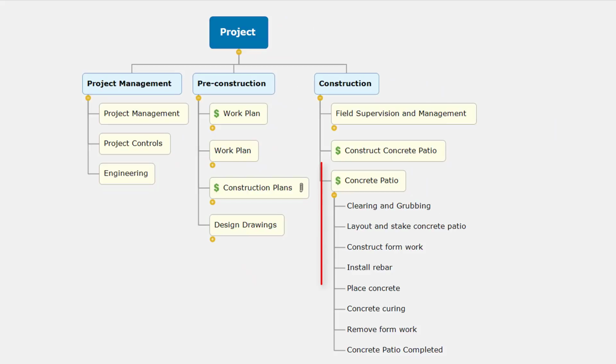In the next example for the concrete patio, I've made a decision to include activities below the work package. As you can see, I've included clearing and grubbing, layout and stake concrete patio, construct formwork, install rebar, place concrete, concrete curing, remove formwork, and then I have a milestone that I've added, which is concrete patio completed.